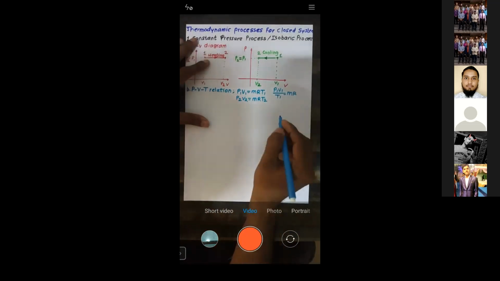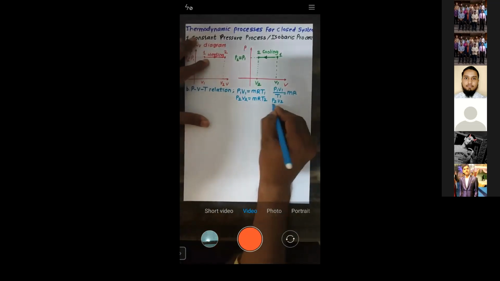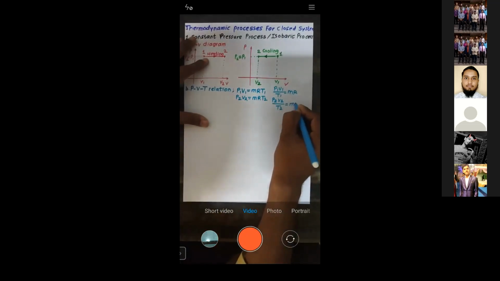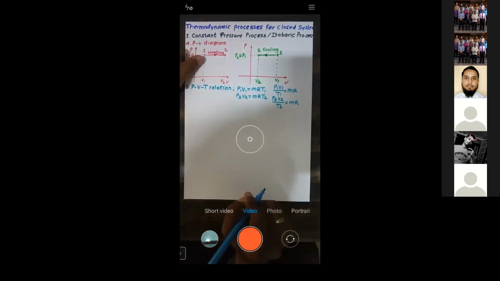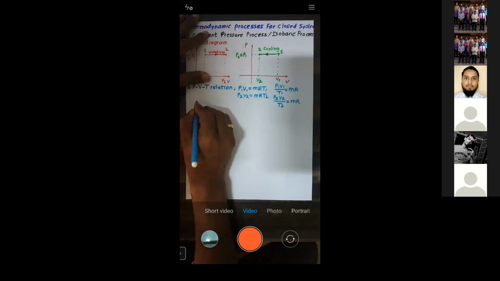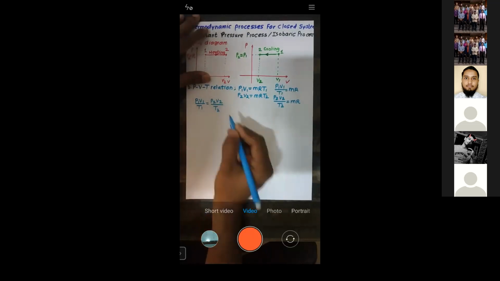Similarly, P2 V2 by T2 is equal to mR. So from these two equations, P1 V1 by T1 is equal to P2 V2 by T2. Is that okay?